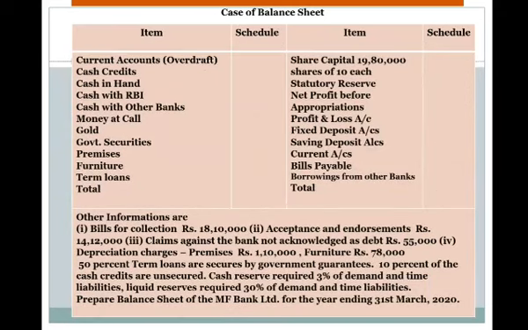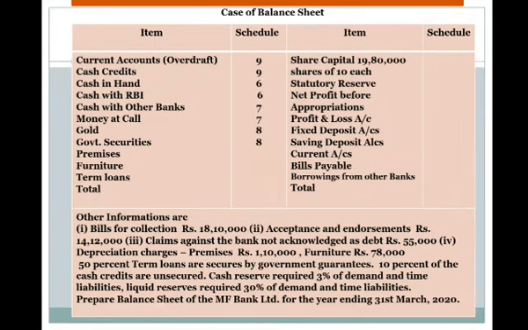For example, current accounts overdraft, this is Schedule 9. Cash credits, Schedule 9. Cash in hand, Schedule 6. Cash with RBI, Schedule 6. Cash with other banks, Schedule 7. Money at call, 7. Gold, 8.